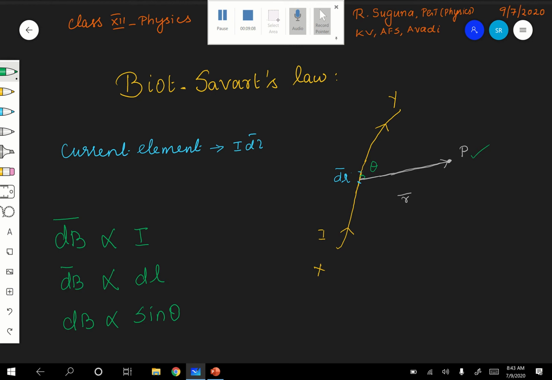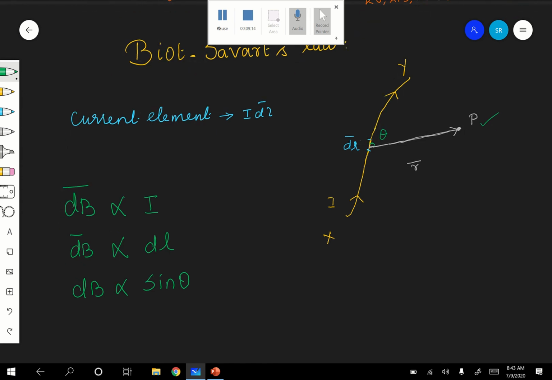And dB is proportional to the inverse, that is 1 by r square. These are all the factors on which the magnitude depends.